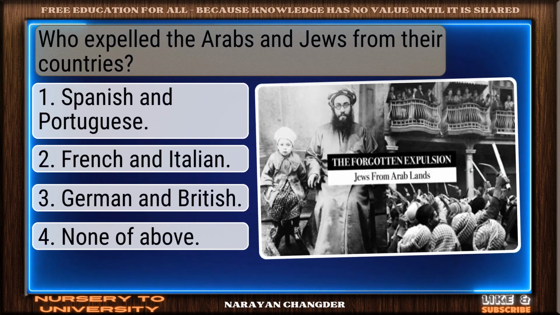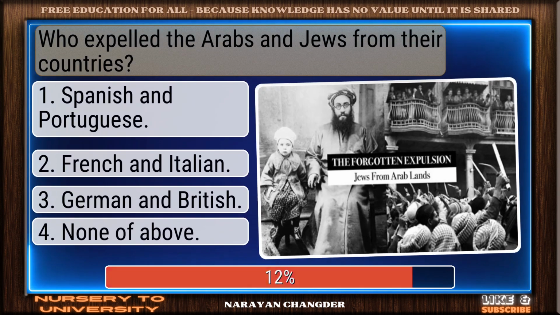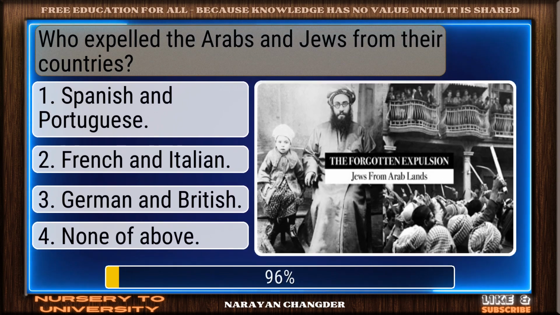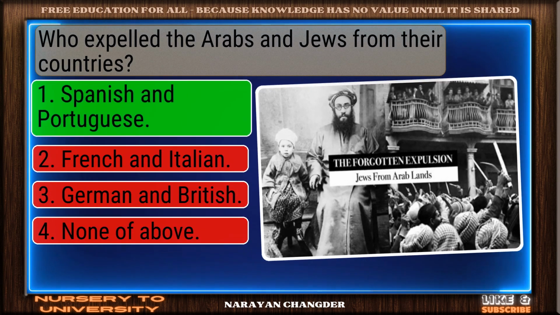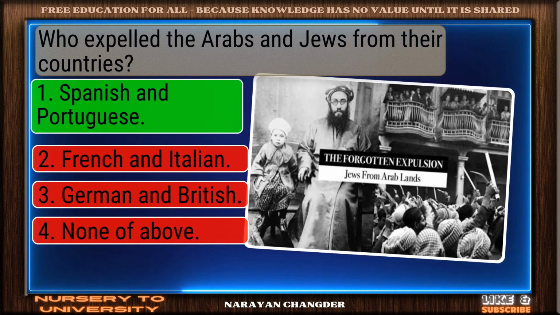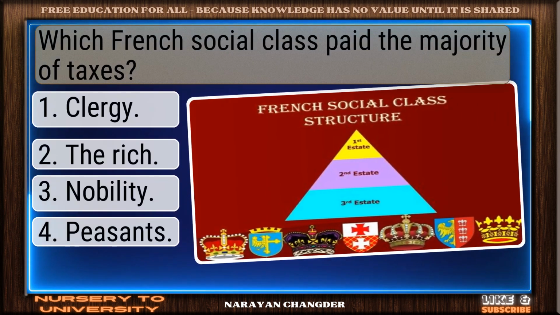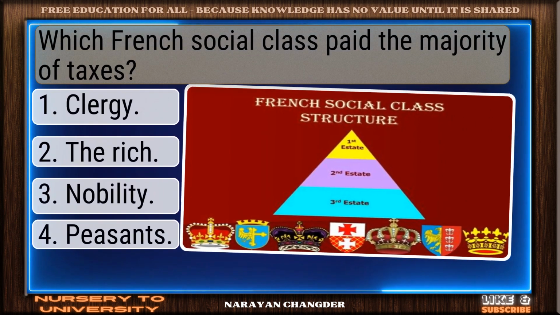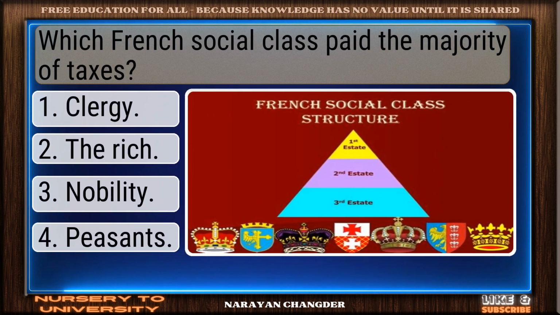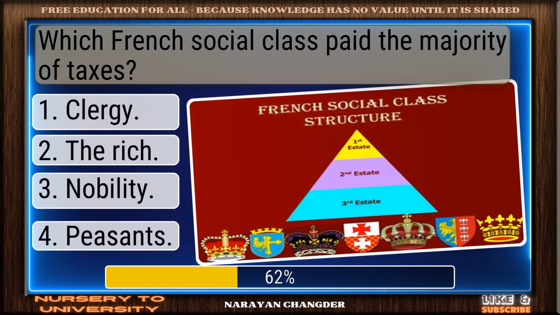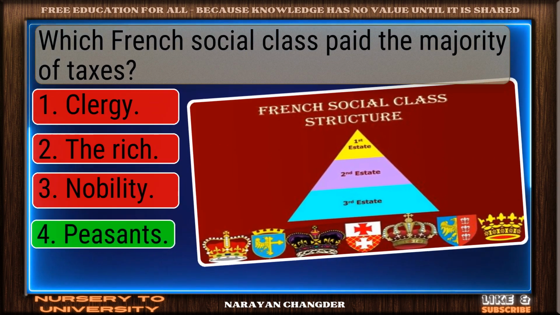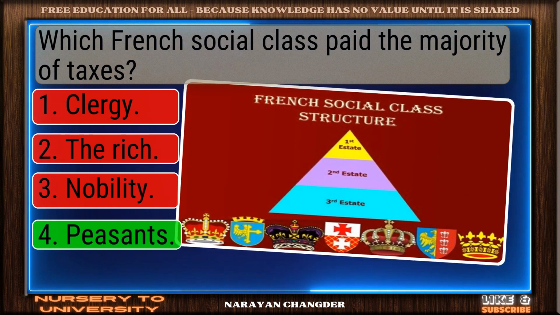Who expelled the Arabs and Jews from their countries? Strong choice. Spanish and Portuguese is the right answer. Which French social class paid the majority of taxes? Excellent choice. Peasants is the right answer.